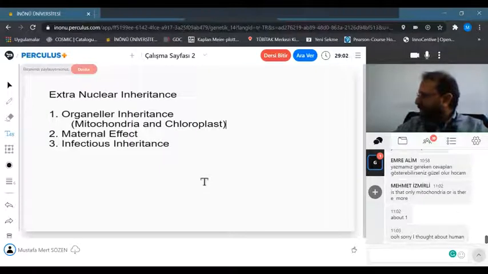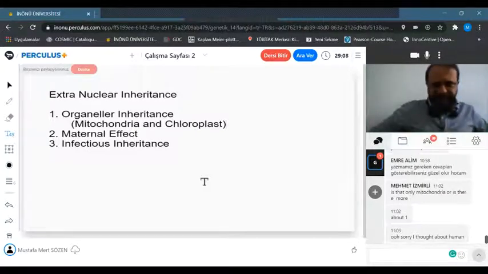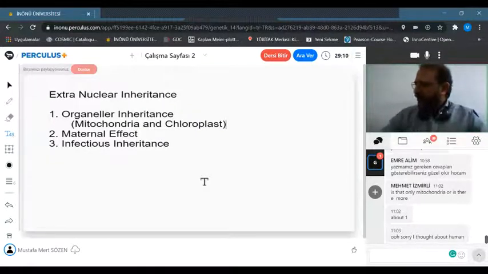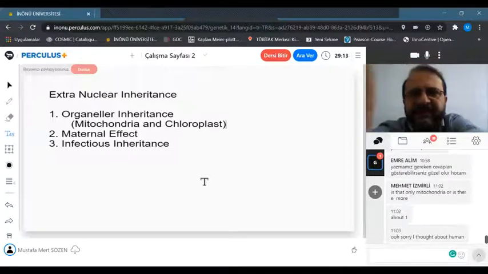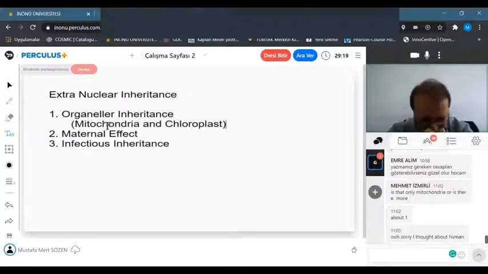In human, of course, only mitochondria, but in plants, the chloroplast inheritance can be important as well. So please learn this as soon as possible.